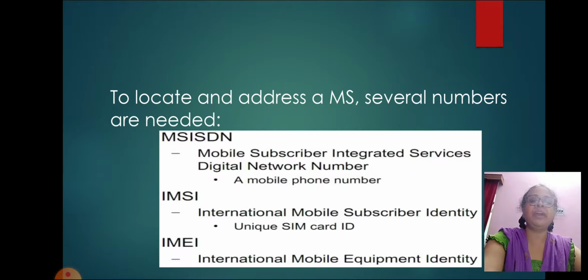Now, to locate and address a mobile station, several numbers are needed. One is MSISDN. What is MSISDN? The authentic telephone number of a mobile station is the mobile subscriber ISDN. Each subscriber is assigned a separate MSISDN to get their SIM.